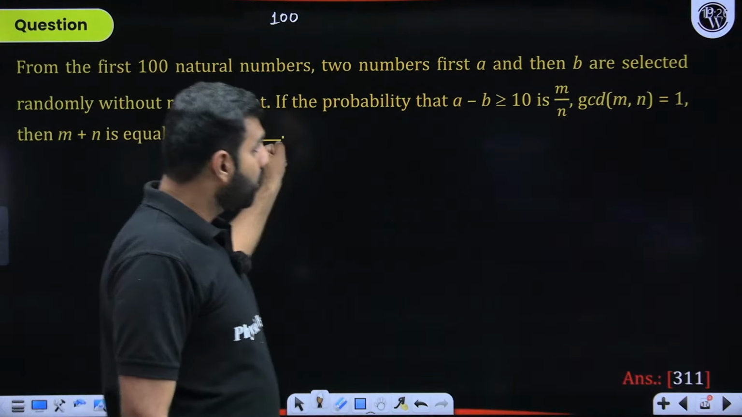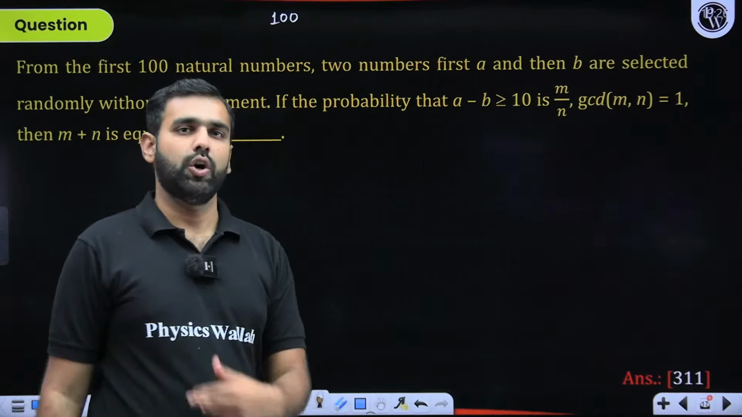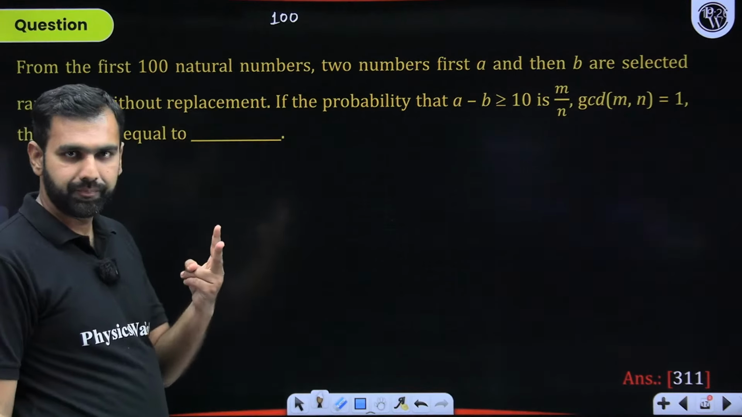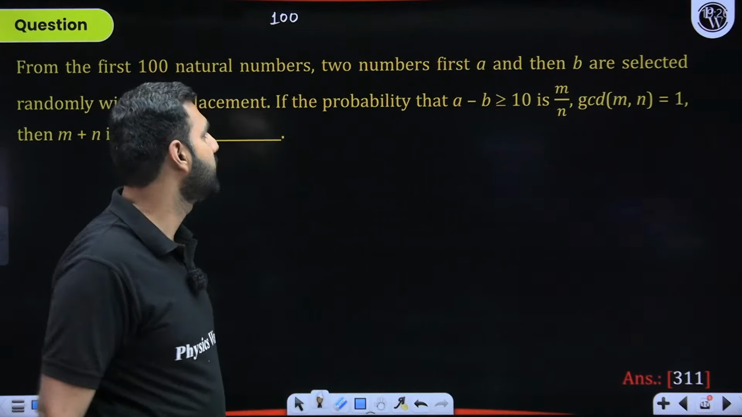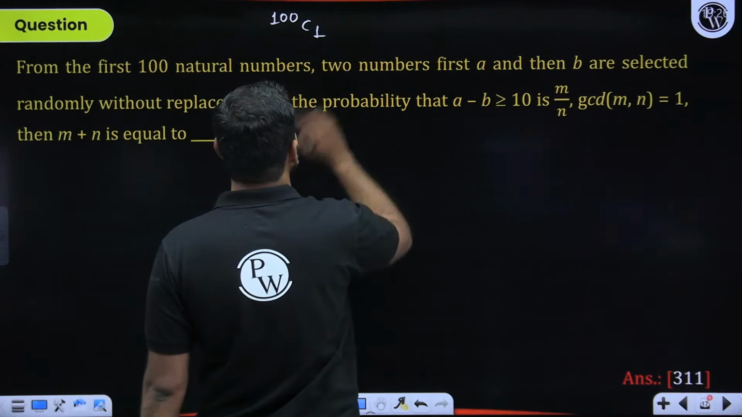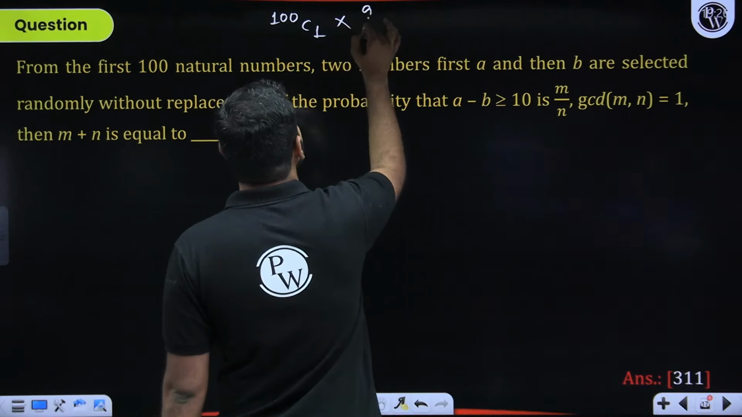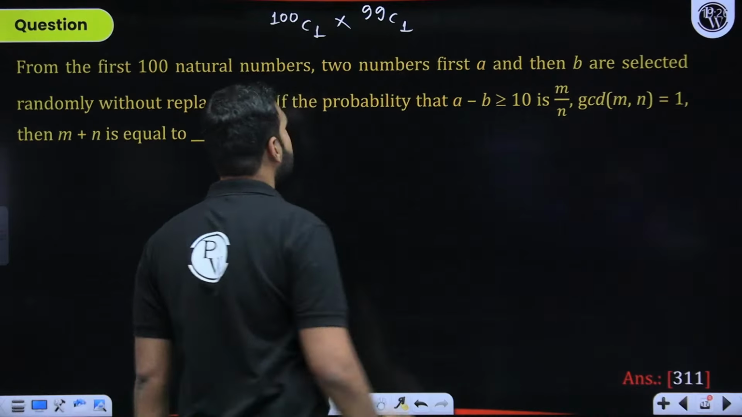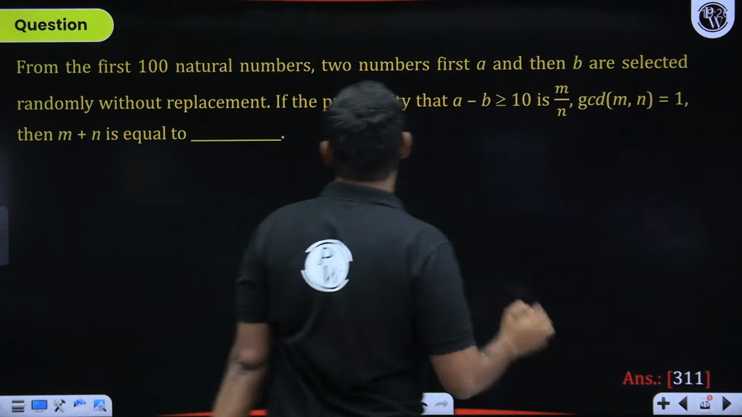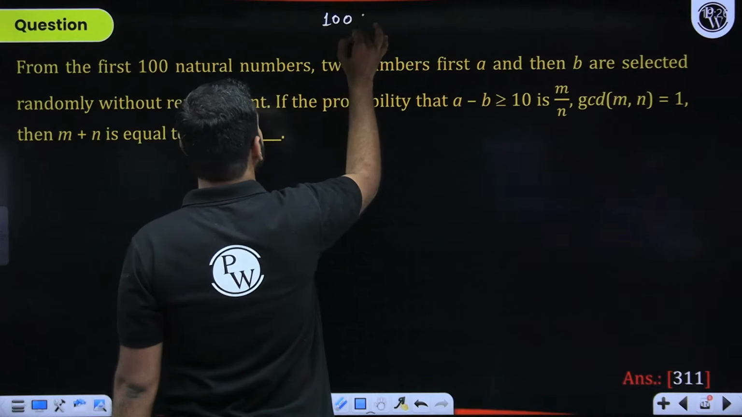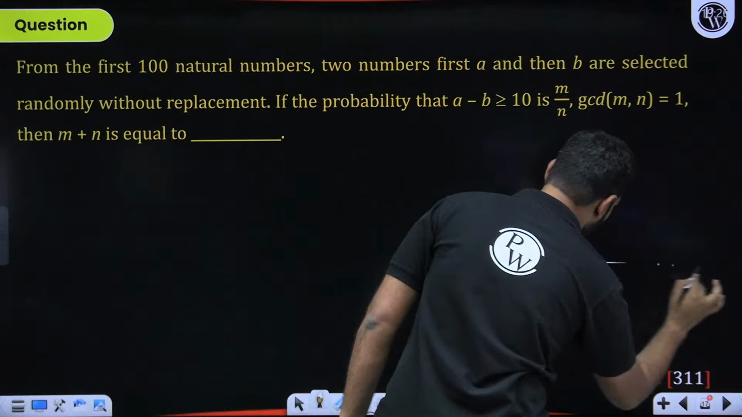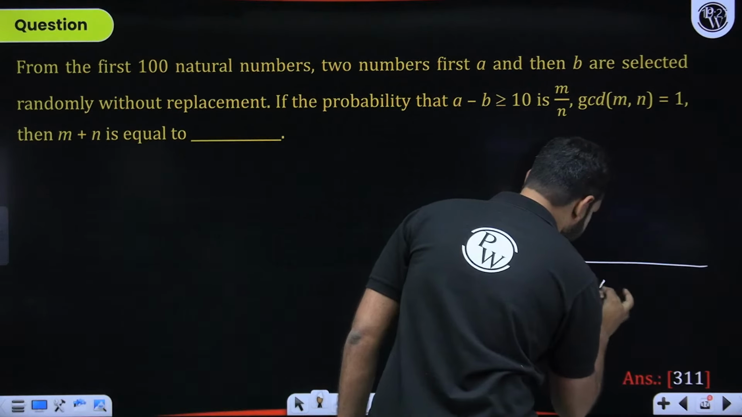I will talk about the favorable cases later, but let me talk about the total number of cases, the sample space. Two numbers are to be chosen. I'll choose the first number first. Out of 100 numbers, the first number can be chosen in 100C1 ways, and then from the remaining 99 numbers, the other number can be chosen in 99C1 ways. That means the sample space is going to be 100 into 99. Did you get that? 100 into 99 will be the sample space without any confusion or hesitation.